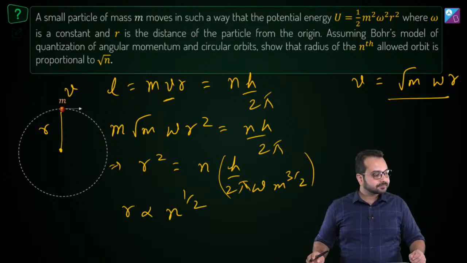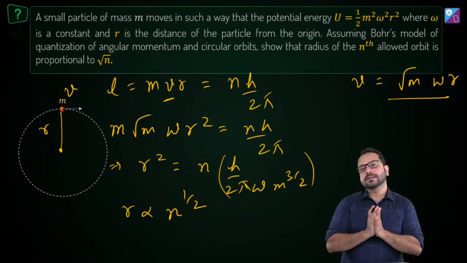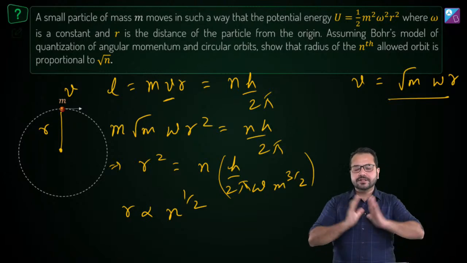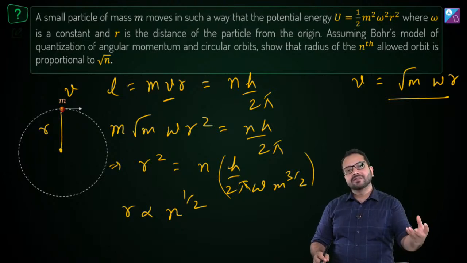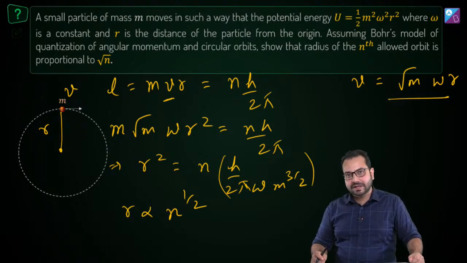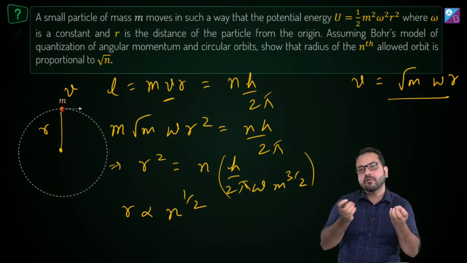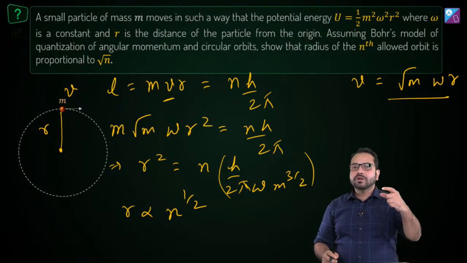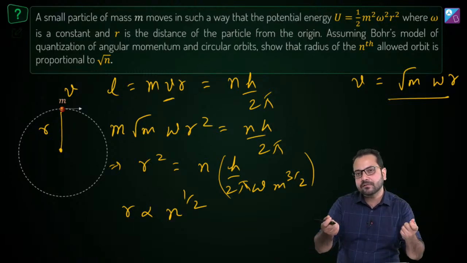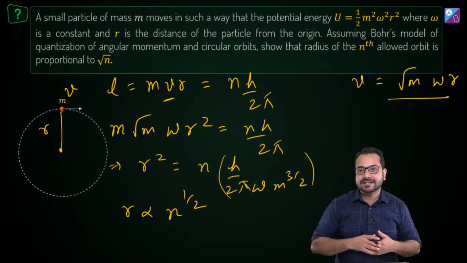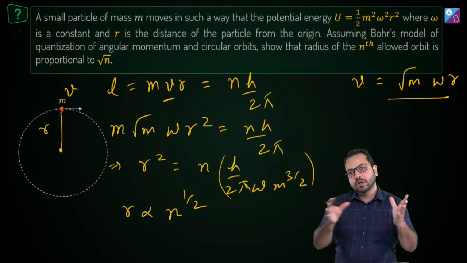Yes, absolutely guys, you are absolutely right. These are the concepts involved in this question. Now listen to this very carefully. In Bohr's model, what force is providing the centripetal force? The electrostatic force is providing the centripetal force. When we derive all these quantities for Bohr's model, these are the only two things we take care of. What is the first thing? The centripetal force is going to be mv square by r. Now in different systems, your centripetal force can be different. For example, the centripetal force in this particular question had a different nature.